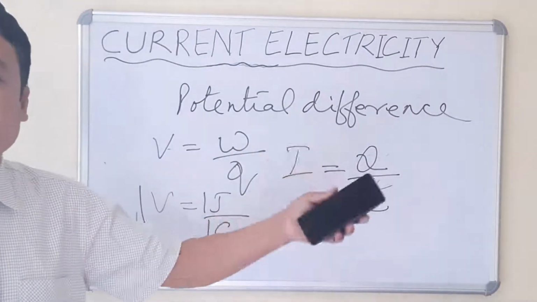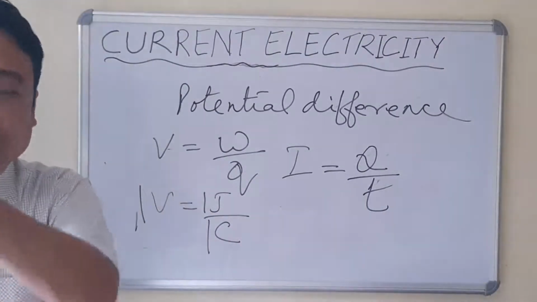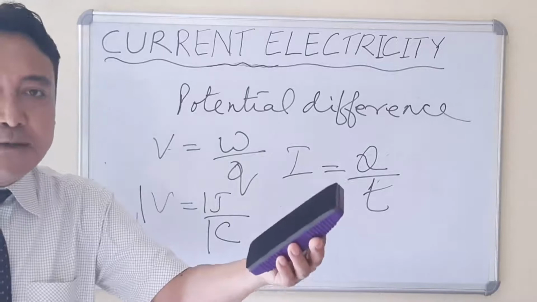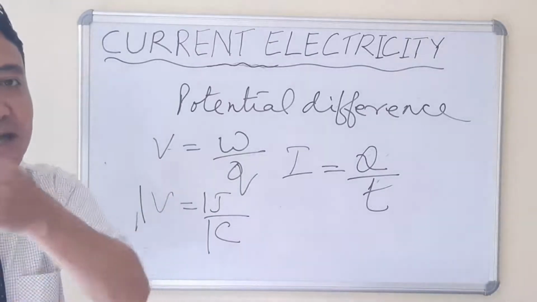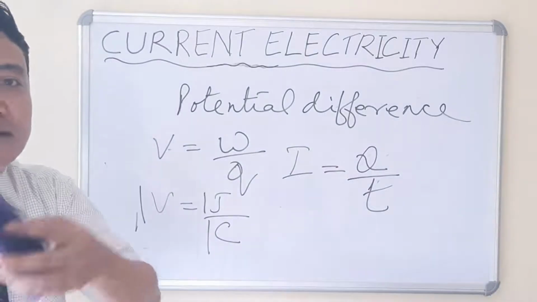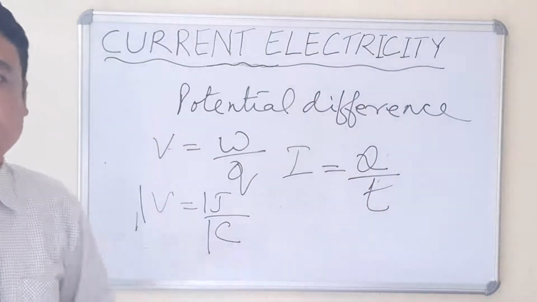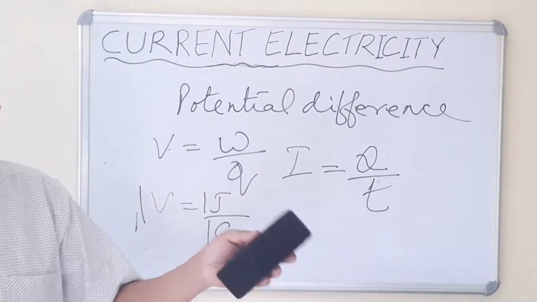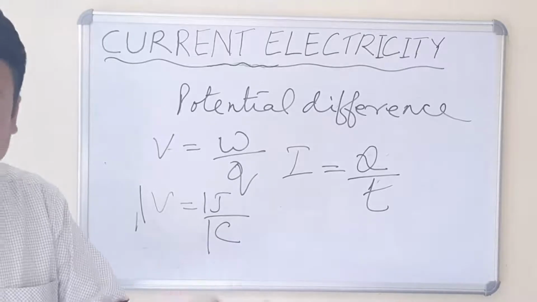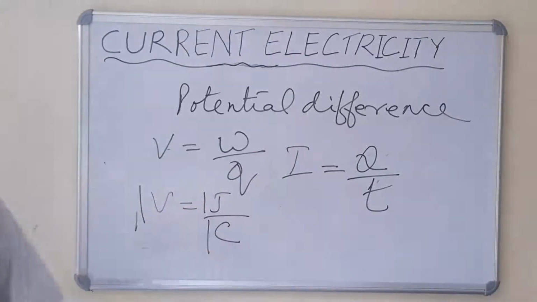Rate of flow means the flow of charge with time, that is, the flow of electrons. The electron flows from negative to positive. In what time the electrons will flow from one conductor towards the other, that indicates the electric current. So we can say electric current is the rate of flow of charge in a circuit, and it is given by I equals Q divided by T.